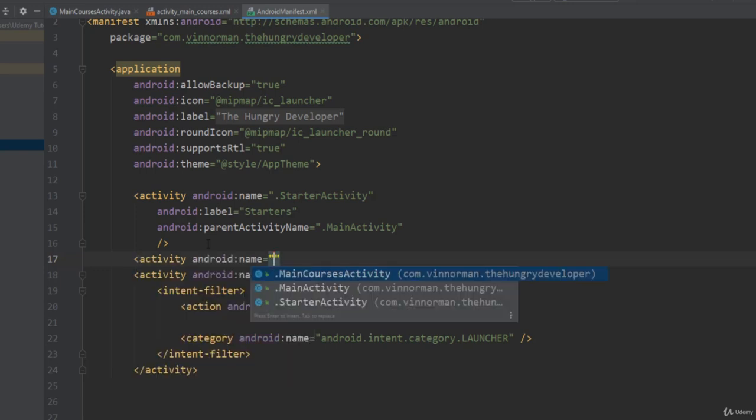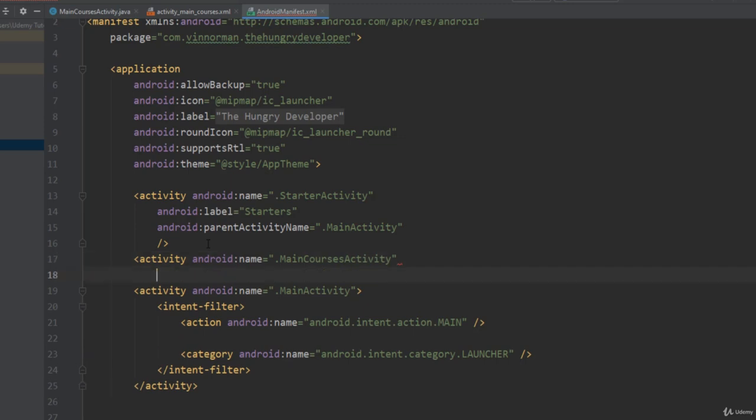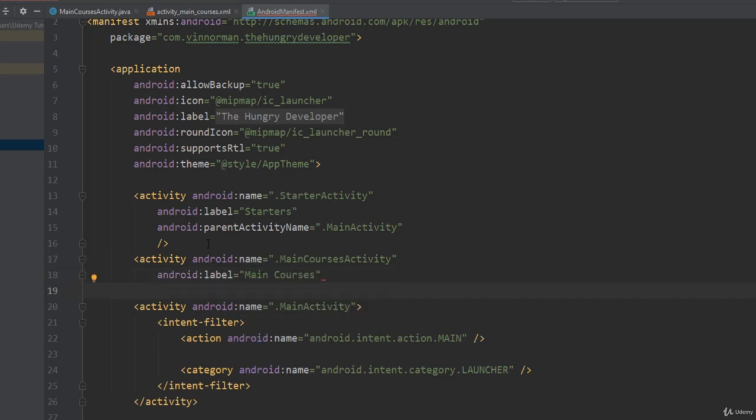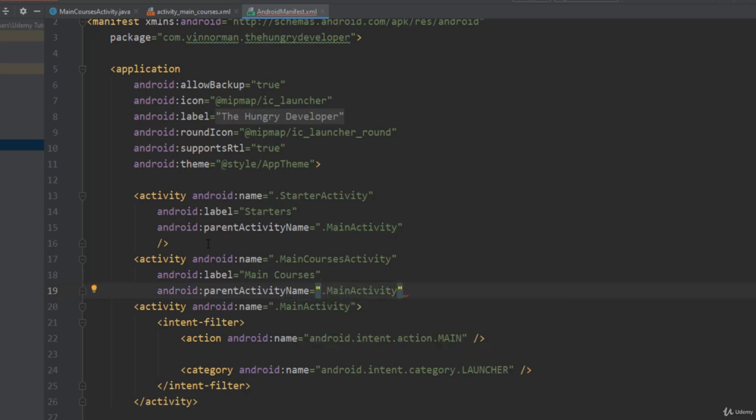Activity, autocomplete. And when you autocomplete, it automatically prompts you for the name. And you can see we've got our MainCoursesActivity here to choose. And we're going to make sure it has a nice friendly title in the toolbar. So do a new line and start typing label, autocomplete, and we'll do Main Courses. And one more attribute, we want to make sure that there's a back arrow, and that when we press the back arrow in the toolbar or on the phone, it will go back to the main activity. So we start typing parentActivityName, autocomplete, and make sure the parent activity is MainActivity. And then we'll do a self-closing tag.